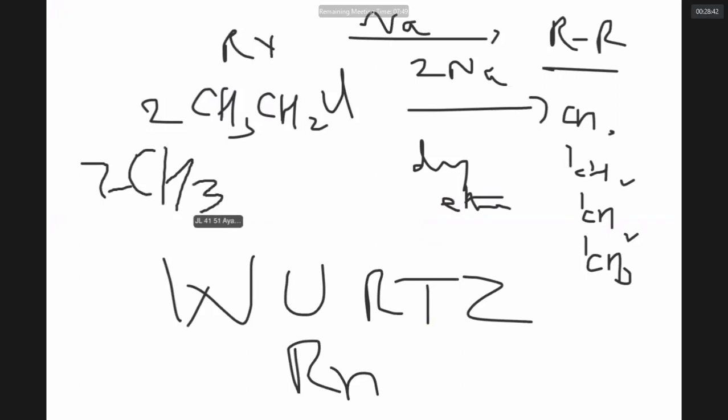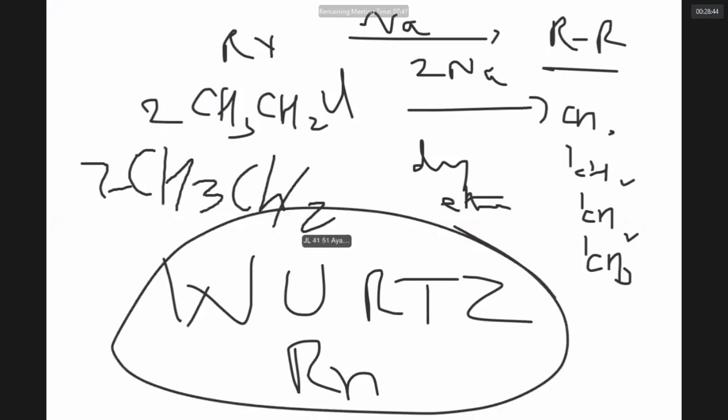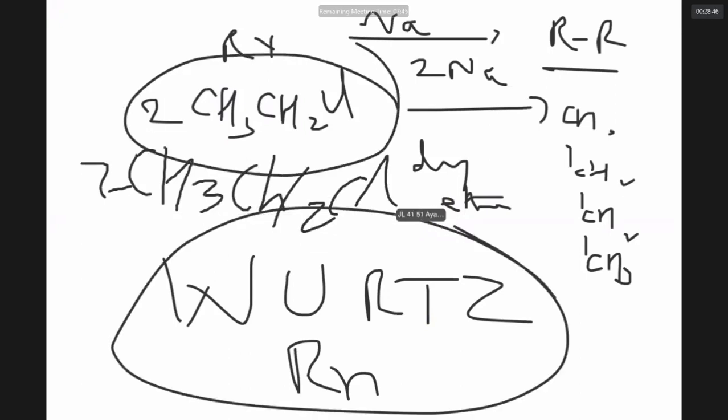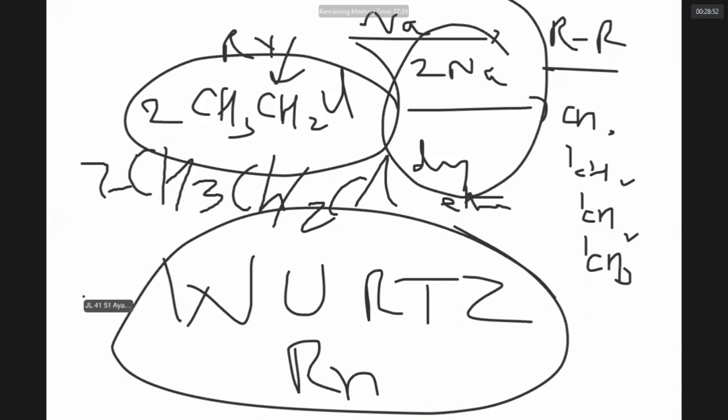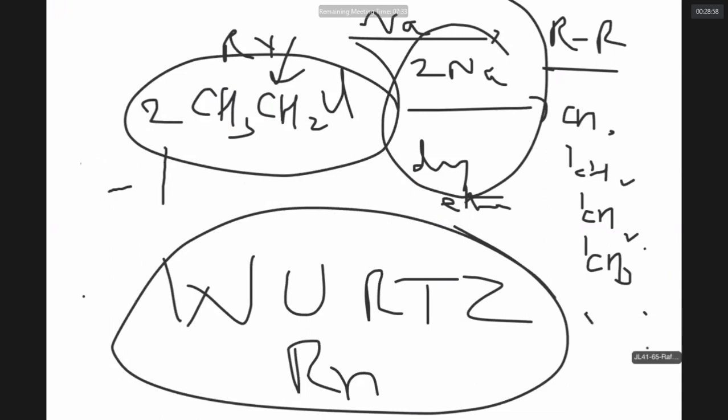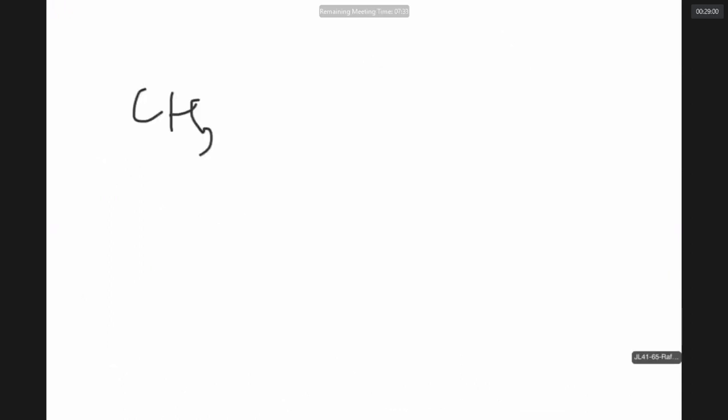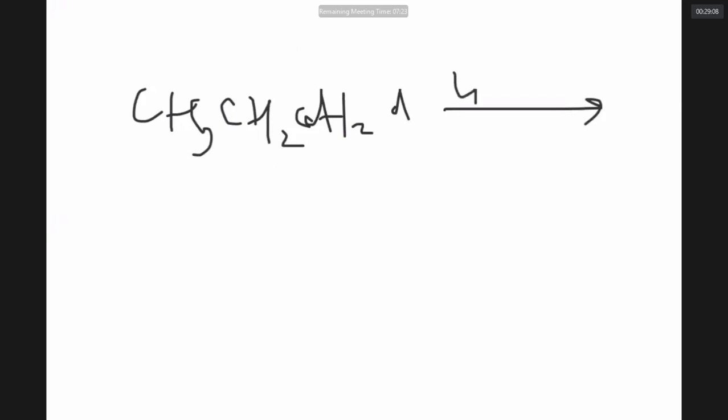What is Wurtz reaction? Reaction of alkyl halide with sodium in dry ether to give alkane with double the number of carbons. For example, what alkane do I get if I react propyl chloride with lithium, right?